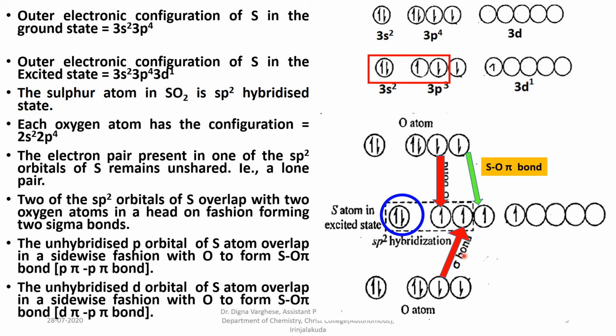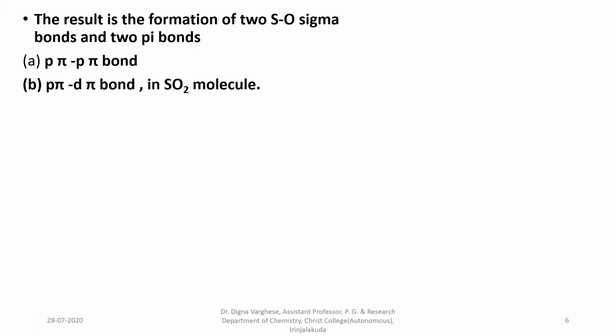Another pi bond is formed by the unhybridized d orbital of the sulfur atom overlapping in a sidewise fashion with an oxygen atom to form an S-O pi bond, that is a d pi-p pi bond. The result is the formation of 2 sulfur-oxygen sigma bonds and 2 pi bonds.